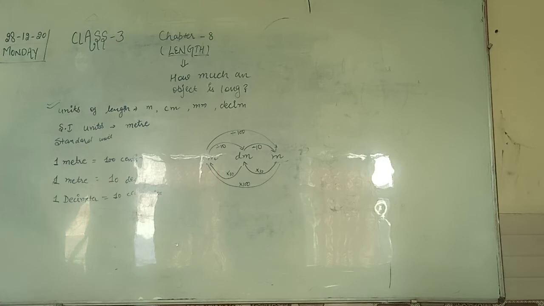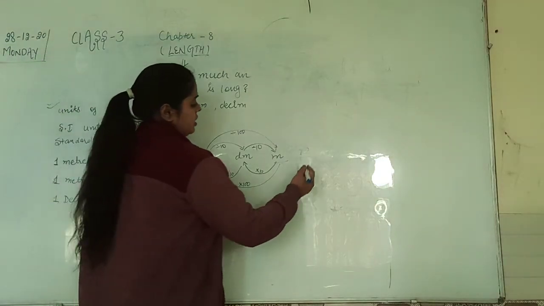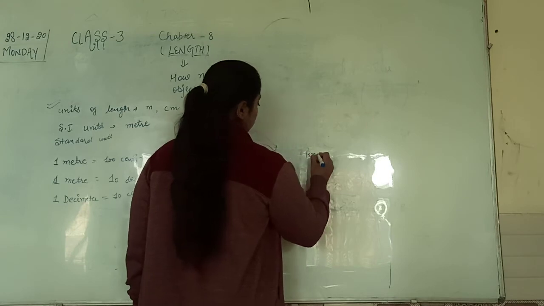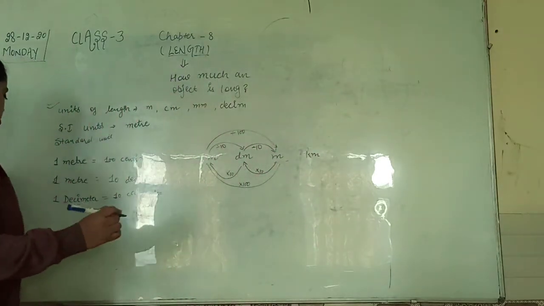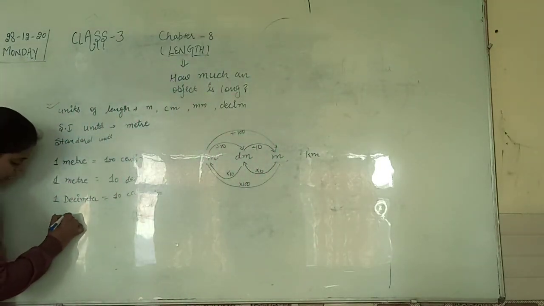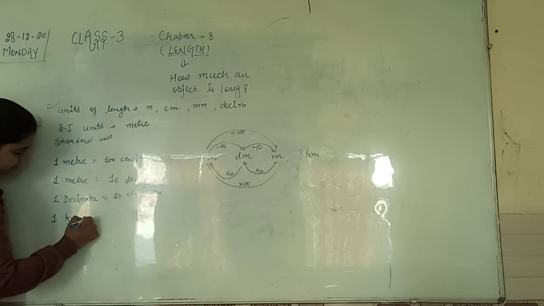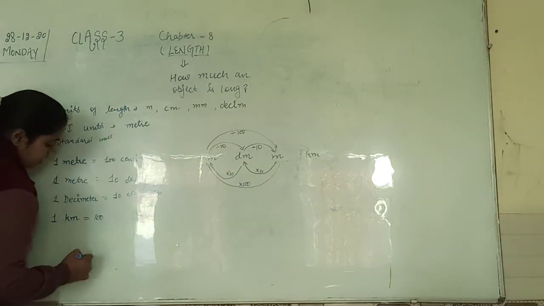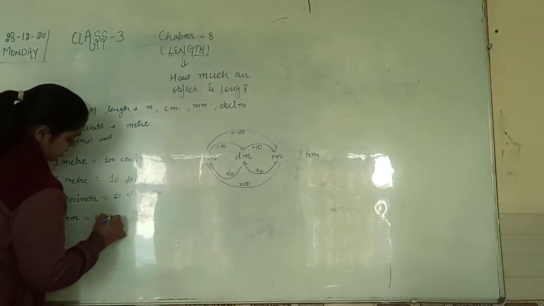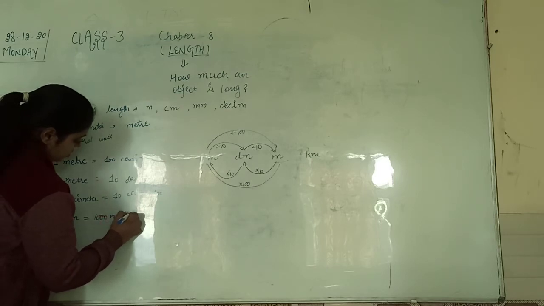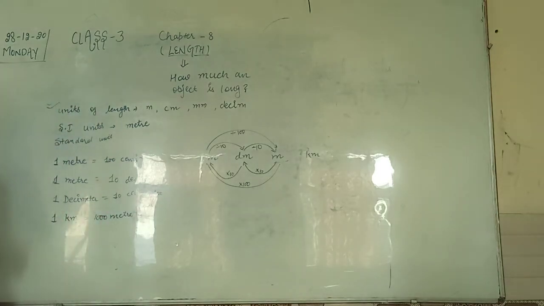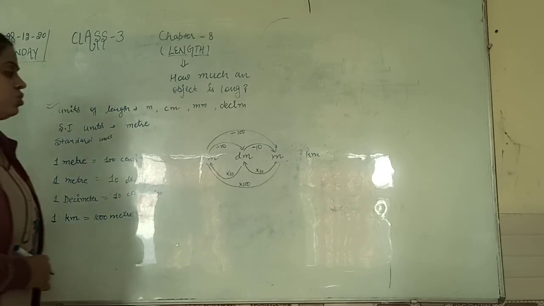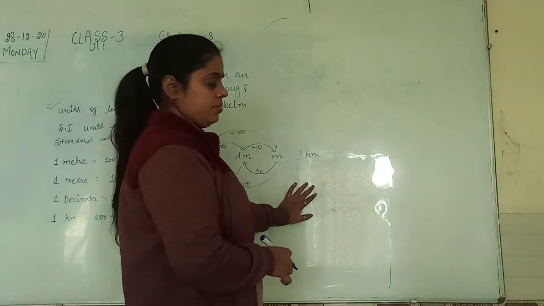If you want, in this you can learn kilometer also. You can add further in this. After meter, kilometer. And we know 1 kilometer equals 1000 meter. So see, kilometer is bigger.